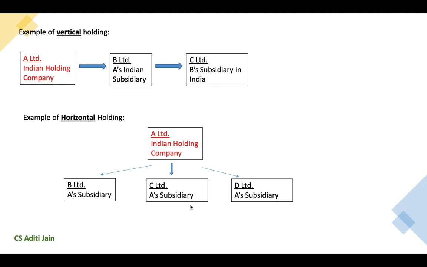In case of horizontal holding, the company holds shares of its subsidiaries directly without intervention of any other layer of subsidiary. Like in this example, A Limited is an Indian holding company which has directly invested in B Limited, C Limited and D Limited. B Limited, C Limited and D Limited are not related to each other as subsidiary companies. So these rules are applicable only on vertical holding of subsidiaries and not horizontal holding of subsidiaries.